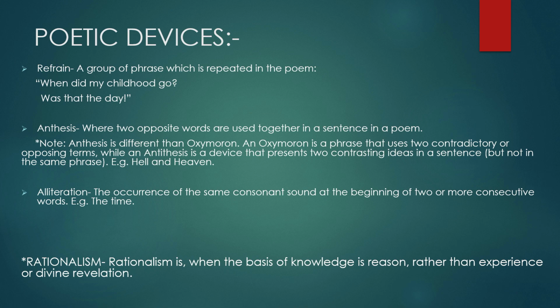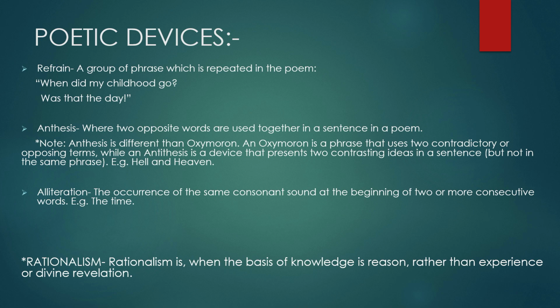So let's take a look at the poetic devices used in the first stanza. The first poetic device used here is refrain, which is a group of phrases which is repeated in the poem. So if you notice, the first line that goes as, "When did my childhood go?" and the last line that goes as, "Was that the day?" are being repeated in the second and the third stanza as well, hence representing the poetic device refrain.